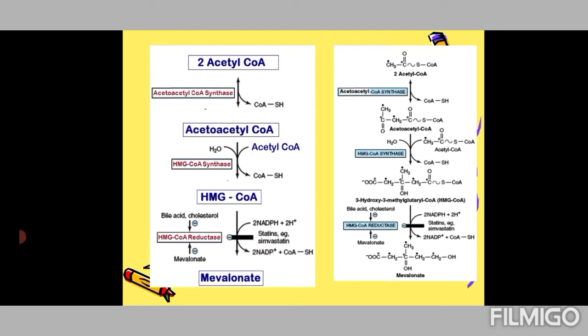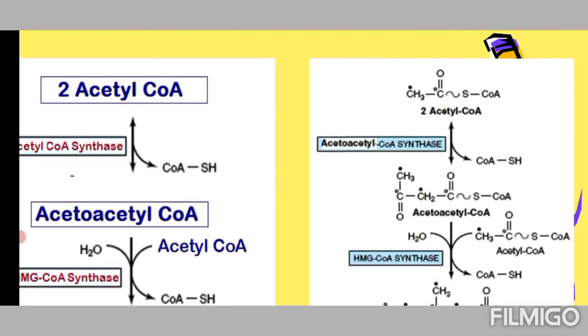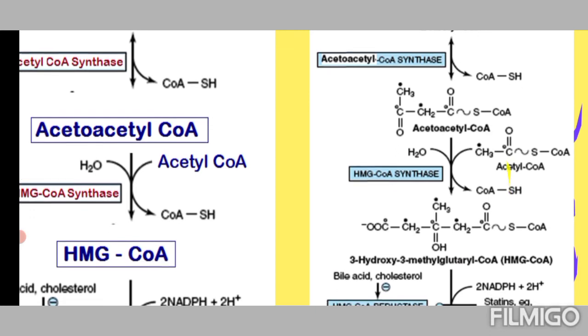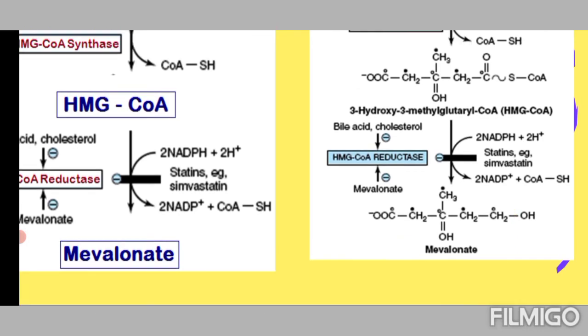And further, this is also shown here: bile acids, cholesterol, and mevalonate all have a negative or inhibitory effect, as well as the medication statin, which is used to treat hypercholesterolemia, or patients having high cholesterol. So statin actually acts as a competitive inhibitor of HMG-CoA reductase, thereby reducing the synthesis of cholesterol. So this is also shown here. The structural aspects can be studied here. Acetyl CoA is split off, further acetyl CoA, and then HMG-CoA, and finally mevalonate.